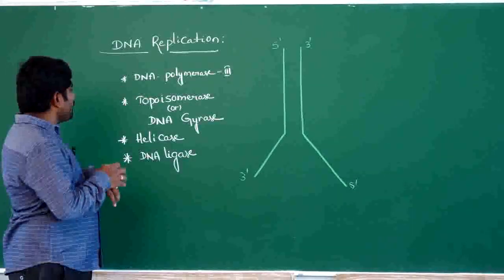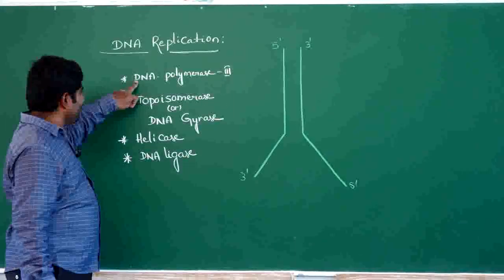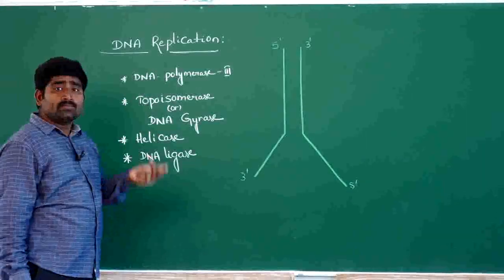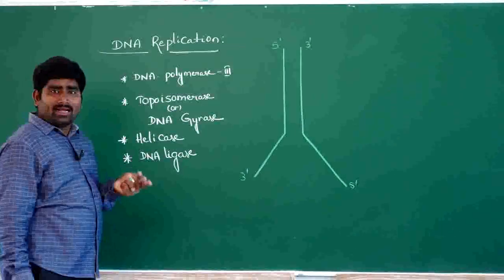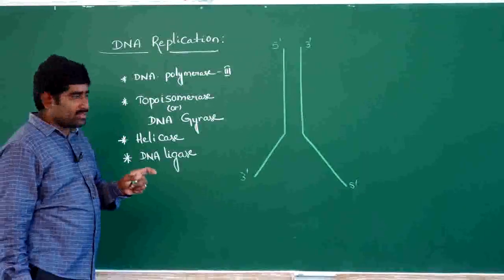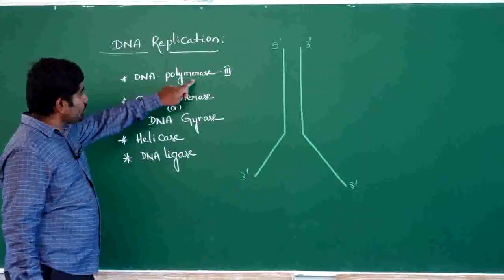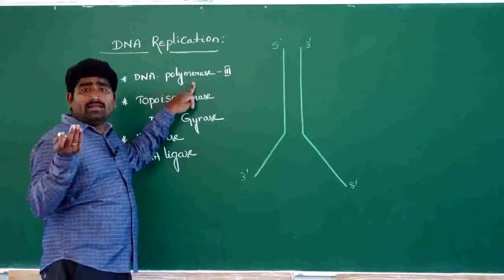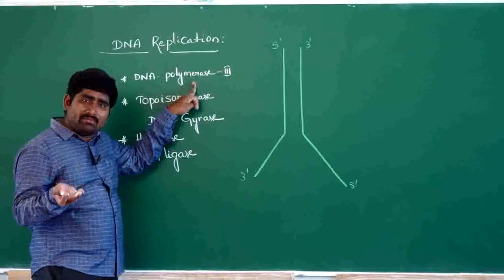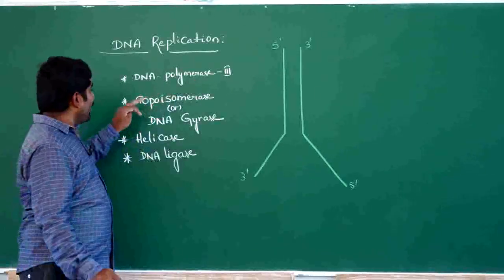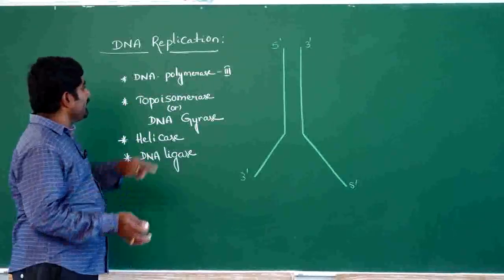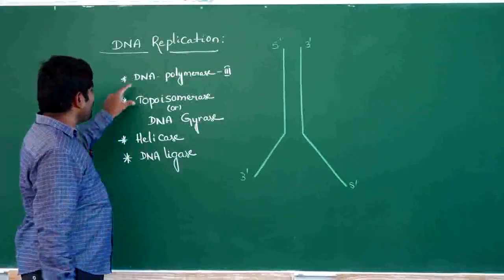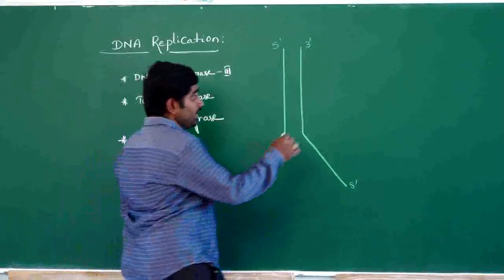In DNA replication, we have seen the main enzyme functions of DNA polymerase 1, 2, 3. DNA polymerase 1's function is repairing and removal of RNA primers. DNA polymerase 2 helps in association and dissociation of the DNA polymerase enzyme to the DNA molecule. DNA polymerase 3 is the most important for the DNA replication process. And what is the function of topoisomerase?